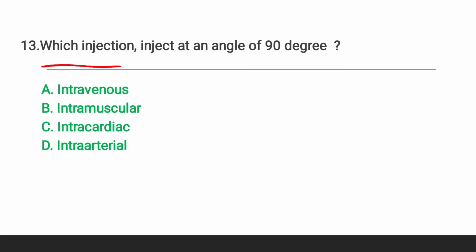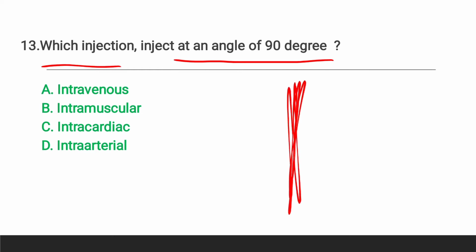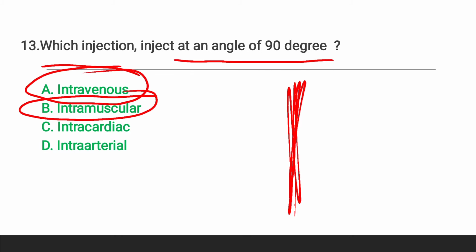In the next question, which injection is injected at an angle of 90 degrees, straight, with the needle injected straight in? So here the right answer is option B, intramuscular. As you know, different parenteral routes have different angles to inject the drug. So here I want to ask you all, what is the angle of the intravenous route of administration? Please write your answer in the comment box.